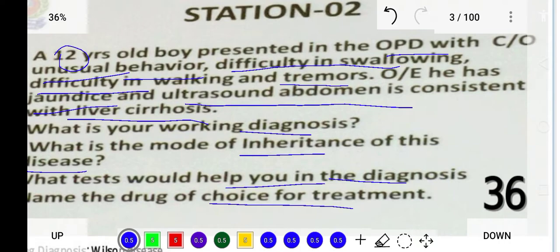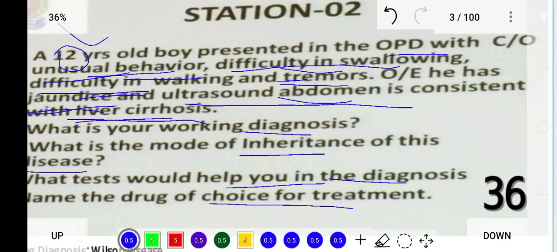So a 12-year-old patient having unusual behavior, difficulty in swallowing, tremors and difficulty in walking indicates there may be a problem in the brain of the patient. He also has jaundice, and jaundice is associated with the liver, so brain and liver disease. The ultrasound abdomen shows liver cirrhosis, which means the patient has developed cirrhosis, and that cirrhosis is linked with a brain disorder as well.